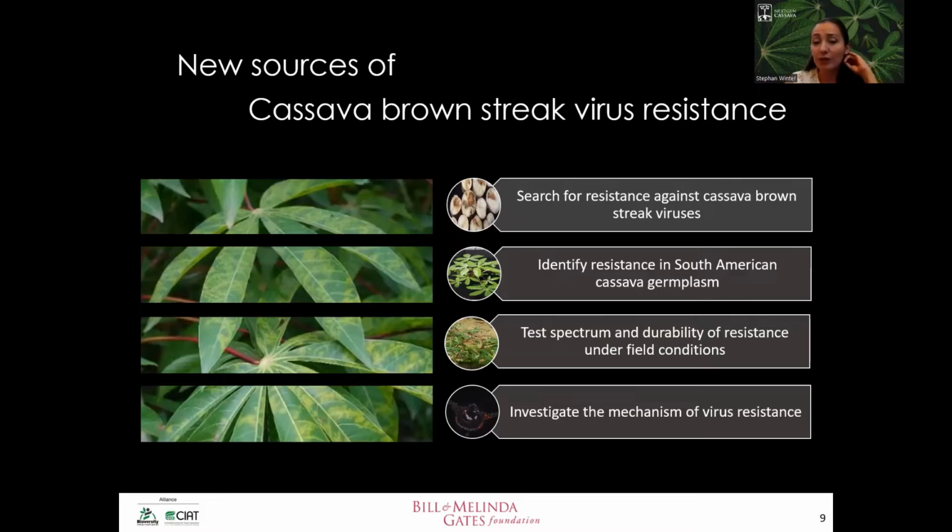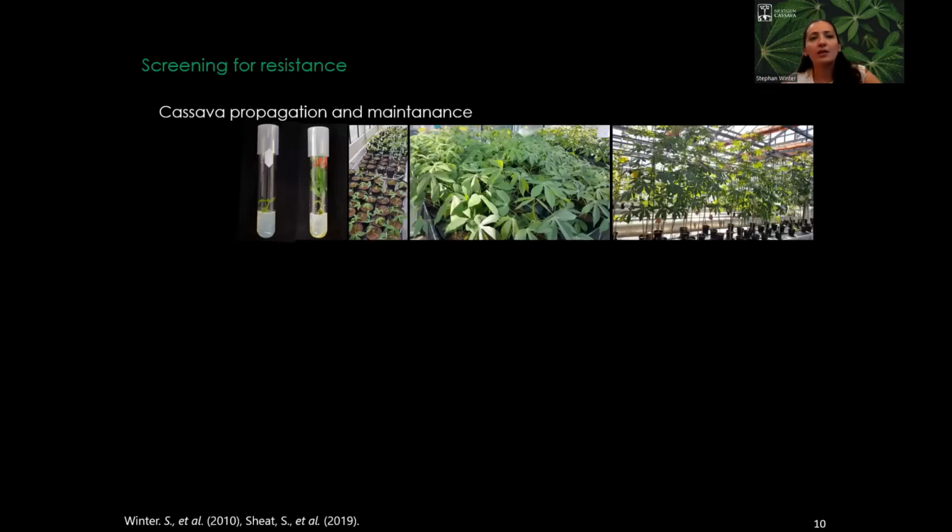For that, first we have to identify where we have to search for resistance in cassava, and we have the tool for that, to identify the resistance, then to test this resistance and its durability under field conditions, and at a later stage to see why this plant is resistant. First, to screen for resistance, you have to have a tool, and this tool is first how to propagate cassava and maintain cassava. We know how to deal with cassava in tissue culture and also from seed, how to germinate seed. And the most important thing is to know which age is right to start the screening. In our case, we decided to work with 2-month-old cassava plants.